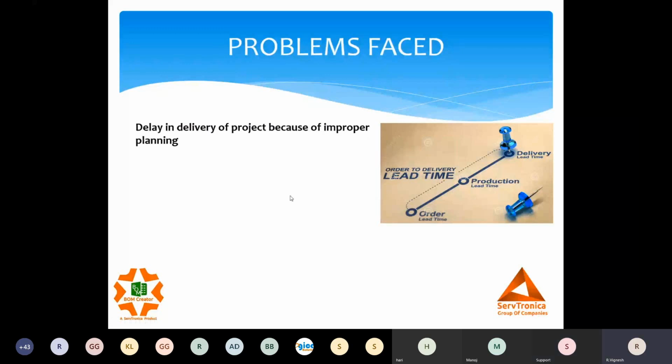So now what I was saying is that we do face delays in delivery projects because of improper planning. For every order, we have a set delivery date. We receive an order for a machine, and we have to plan everything within that time frame. We have limited time and limited resources. Say I'm an SPM manufacturer. There are 1,000, 2,000 components in my machine.